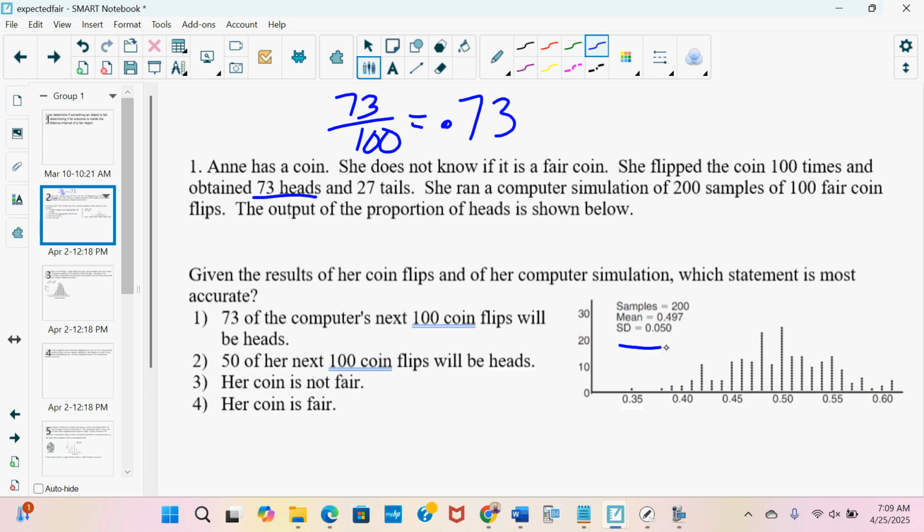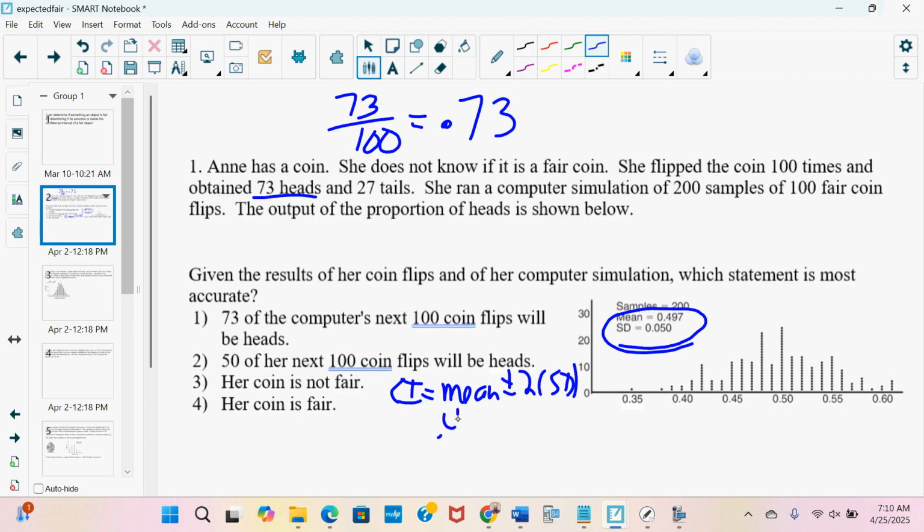Well, I need to find the confidence interval of a fair coin. So they ran the simulation 200 times of 100 fair coin flips. All the proportions are found. We know that our confidence interval is the mean plus and minus 2 times the standard deviation.